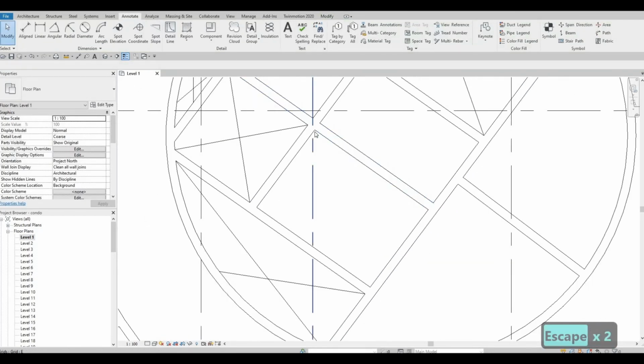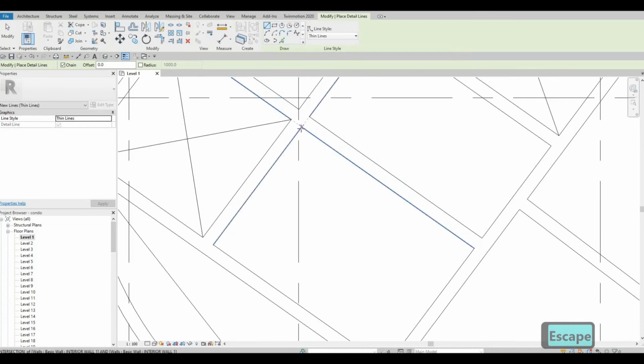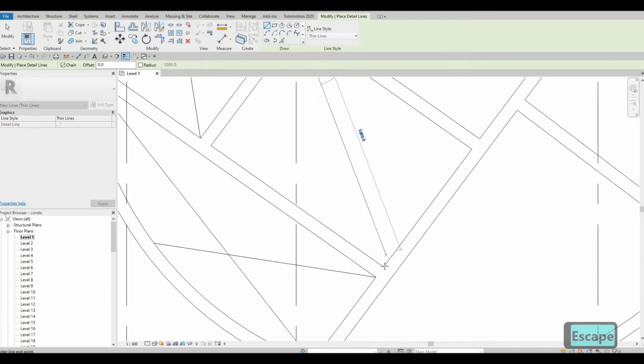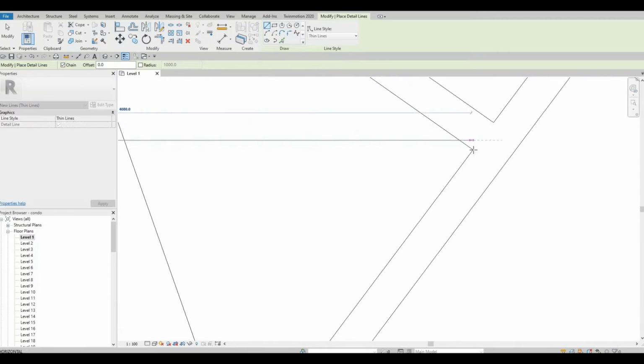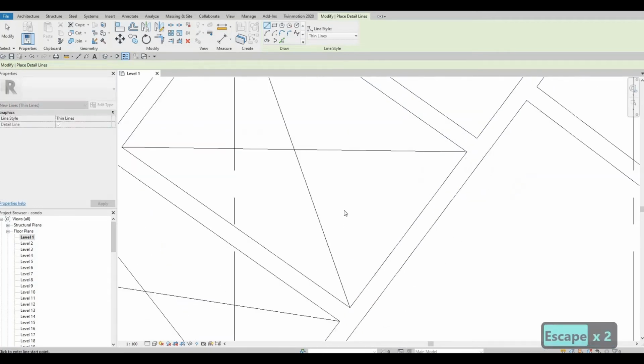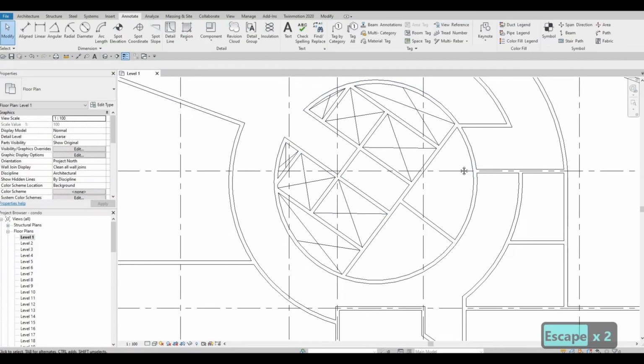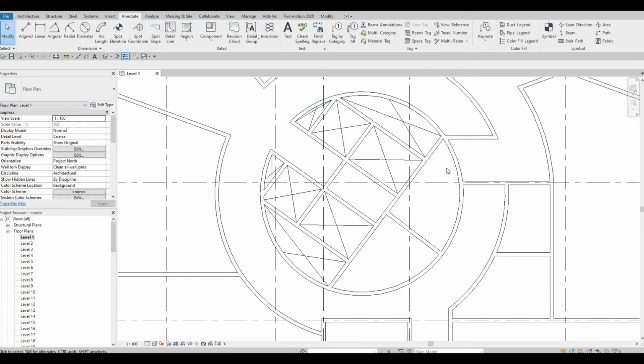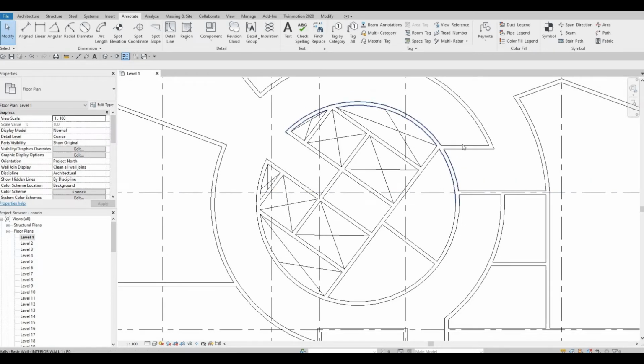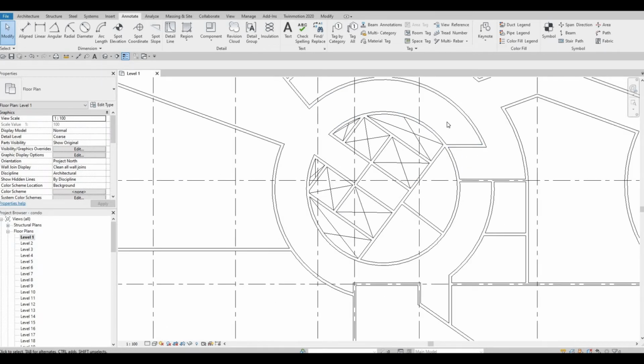Okay, and lastly you could just add here. Okay, this will be our stairs, and then another door here with another door as well here.